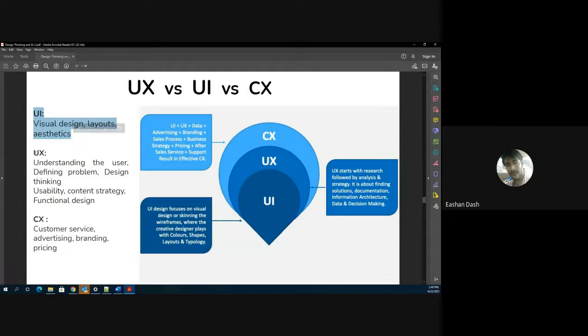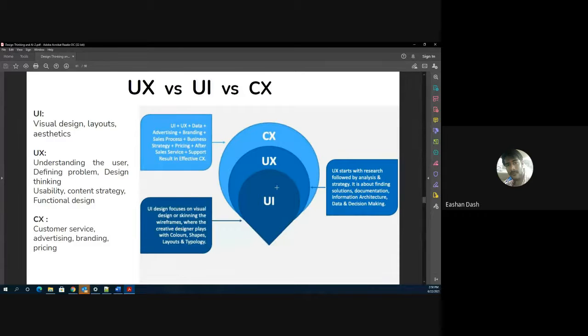I have had no experience with Apple user experience as well, because I have never used an Apple product. But because of how powerful their branding is, their advertising is, I'll naturally be inclined to use an Apple product in the future, even without having first-hand experience of the UX and UI. So that is how powerful CX is.